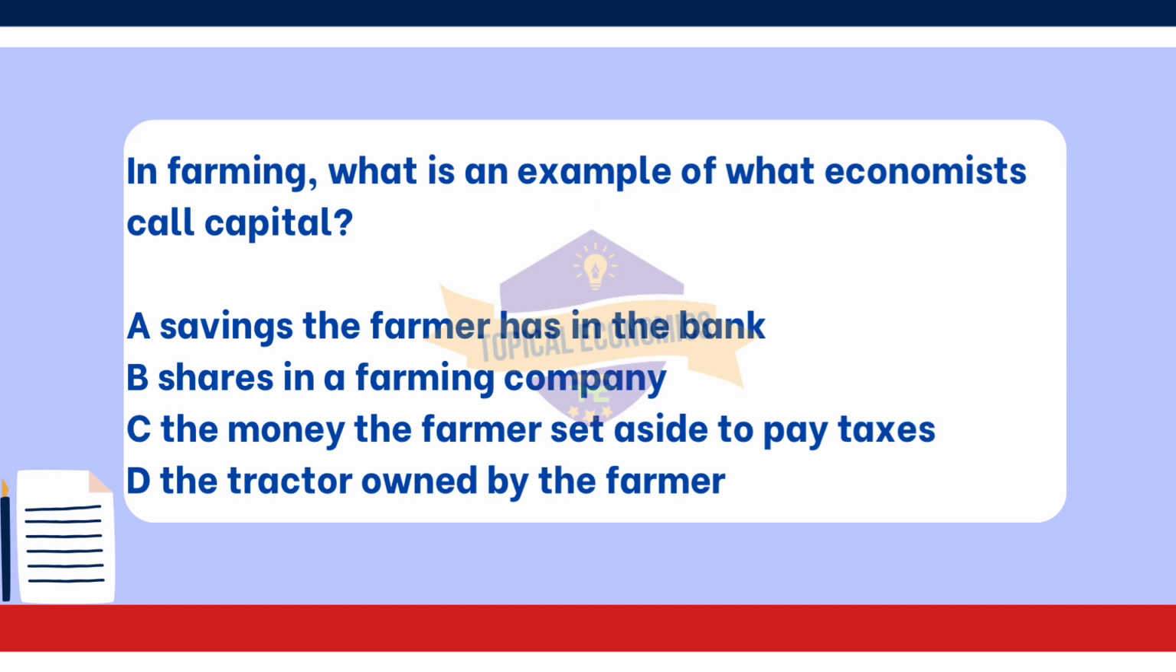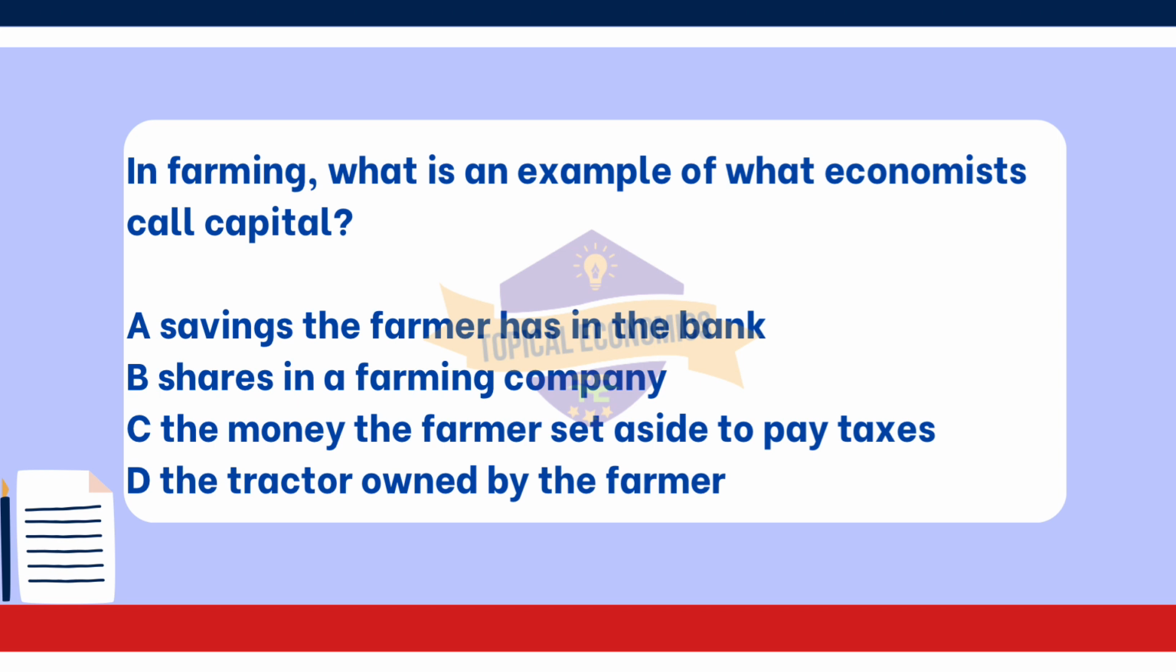Proceeding with the 17th question. In farming, what is an example of what economists call capital? A. Savings the farmer has in the bank. B. Shares in a farming company. C. The money the farmer set aside to pay taxes. D. The tractor owned by the farmer. This question is from the year 2019 May-June version 3 paper. The correct answer for this question is option D.